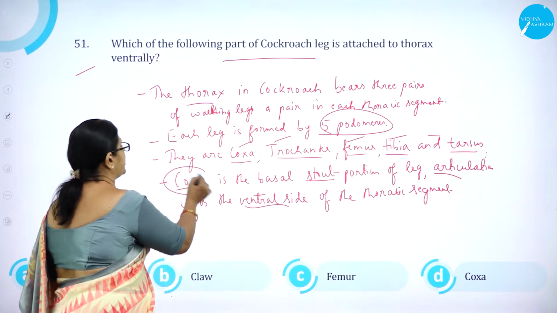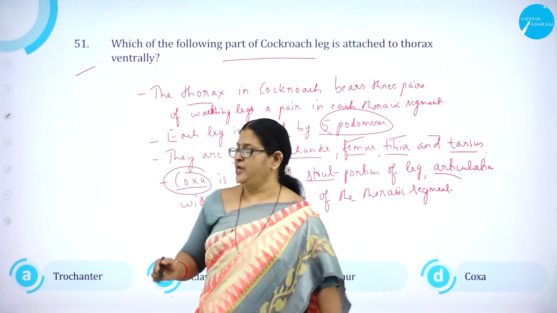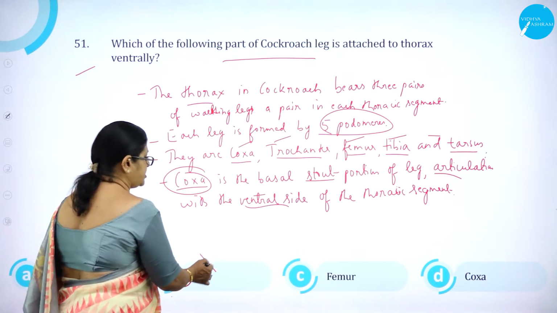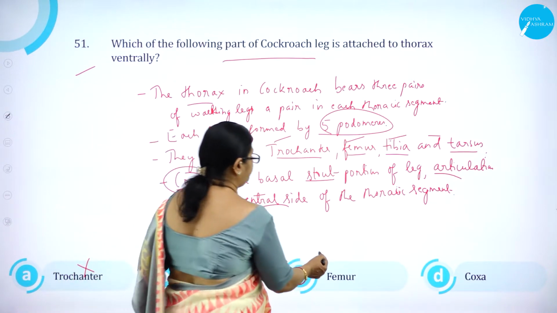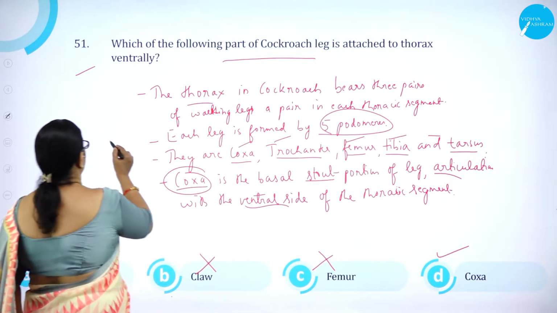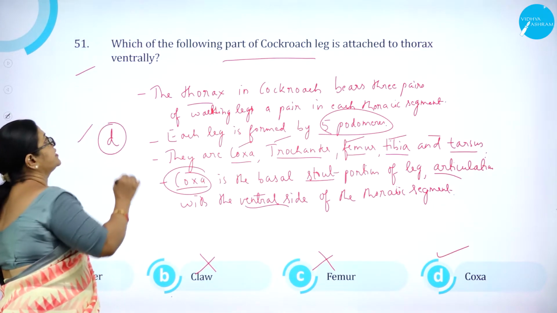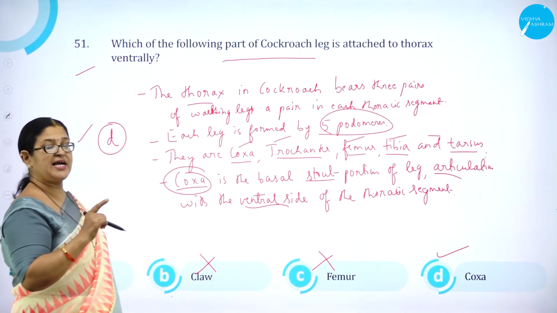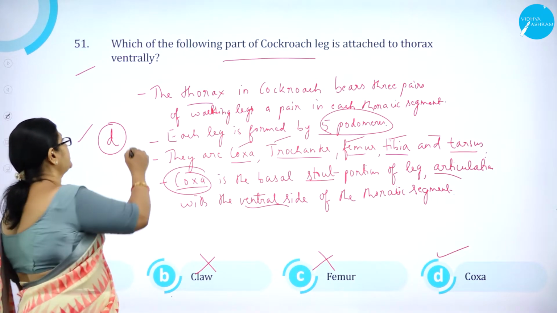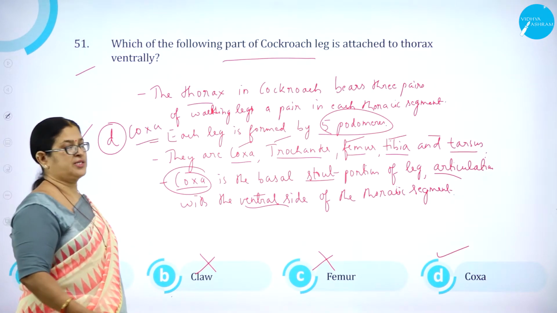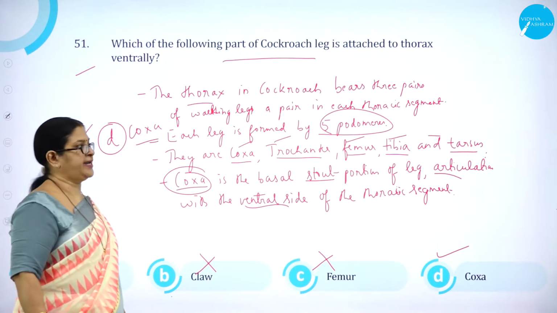So the part of the cockroach leg attached to the thorax is the coxa. Option A, trochanter, is wrong. Option B, claw, is wrong. Option C, femur, is wrong. Option D, coxa, is correct. The part of the cockroach leg attached to the thorax ventrally is coxa. So option D is correct.